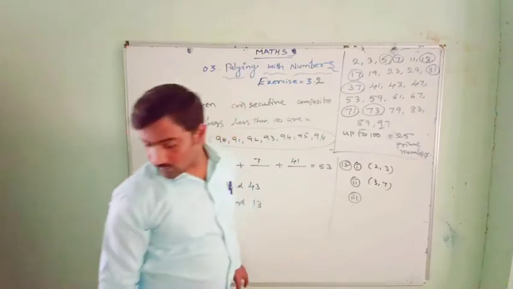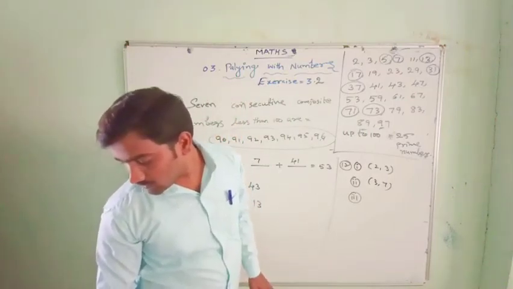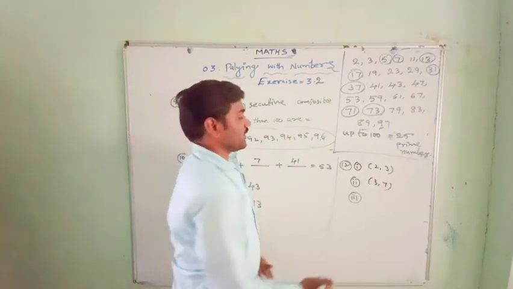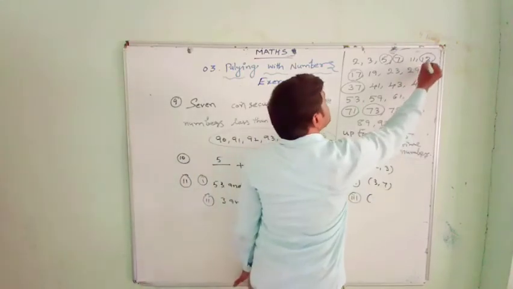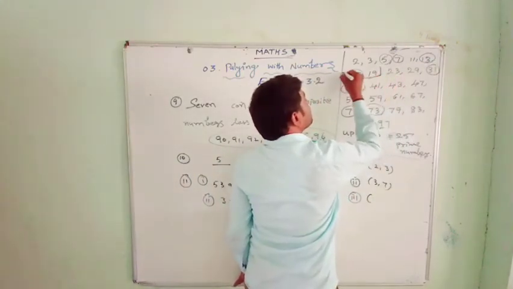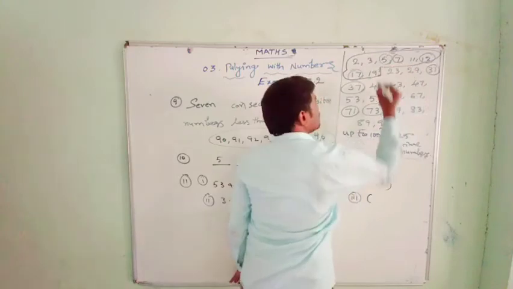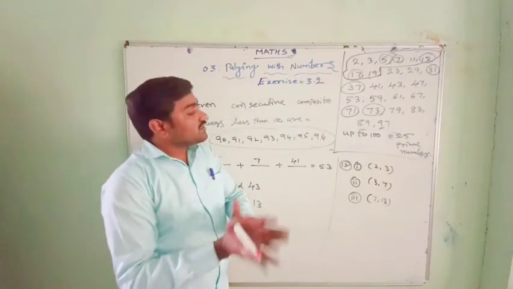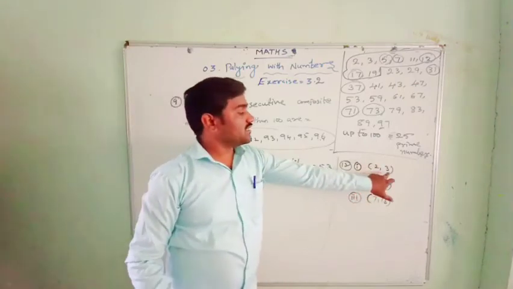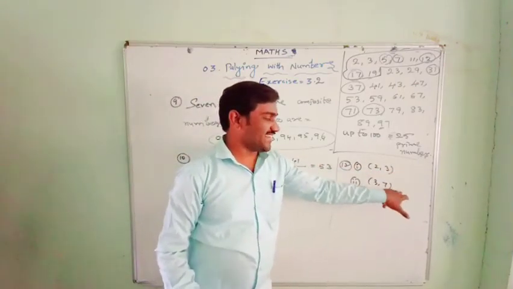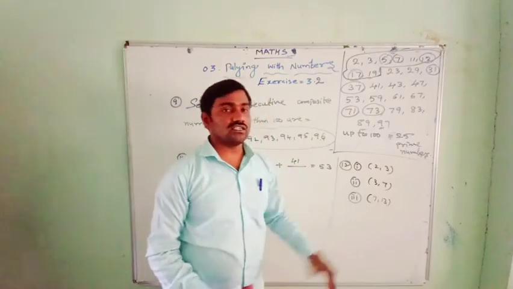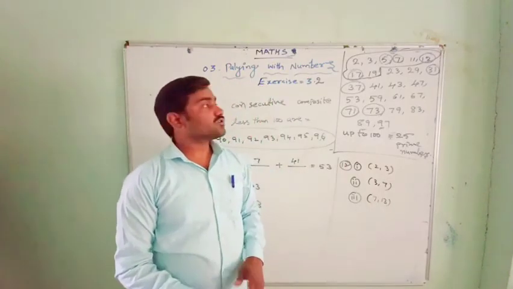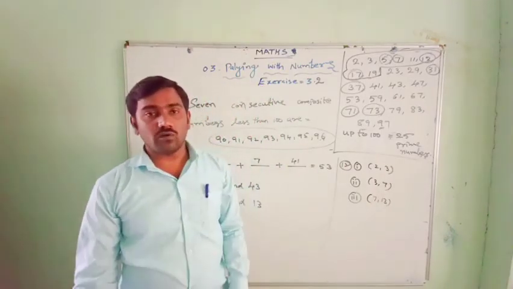Okay, you can use any prime numbers less than 20 whose sum is divisible by 5. See, this sum is 5, divisible by 5. This sum is 10, divisible by 5. This sum is 20, also divisible by 5. So I hope you understood this exercise now.